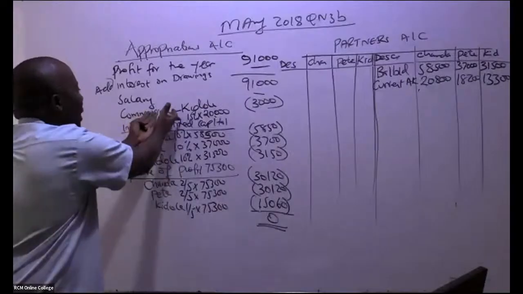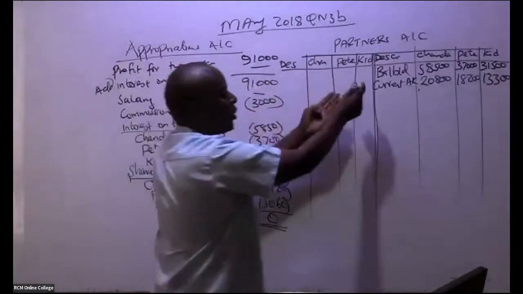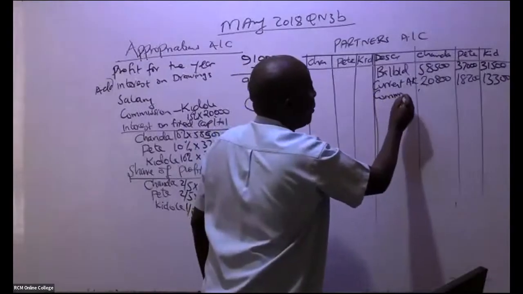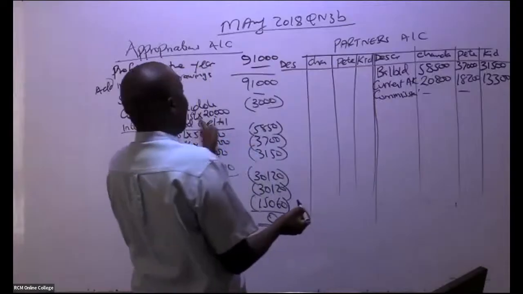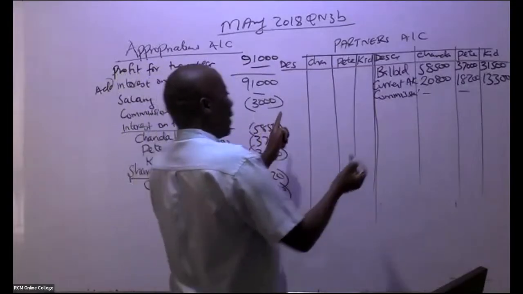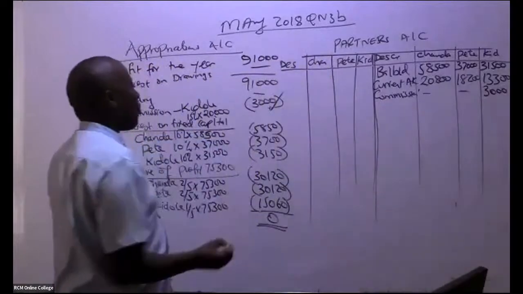We have a partner who earned commission, so you credit his account. So this guy earned commission. And what is the name of this person? This guy is jtkj. The others are not getting anything. So jtkj is getting commission. Like that. So this, I've taken care of it.